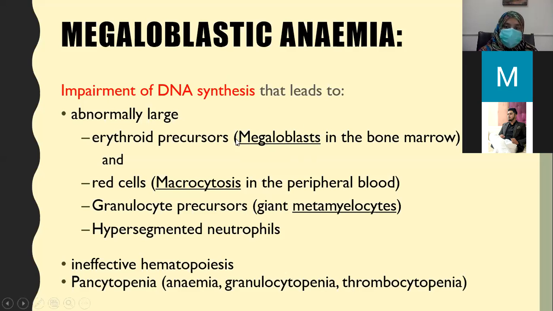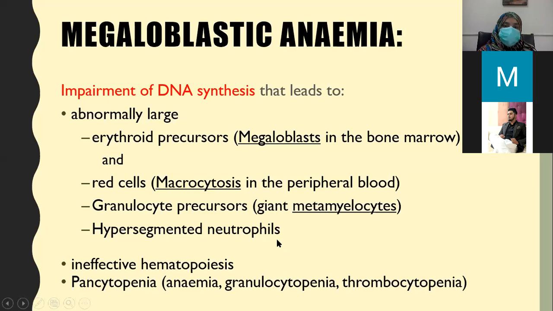These are megaloblasts in the bone marrow, and abnormally large red cells in the peripheral blood. The abnormally large red cells are called macrocytes. Abnormally large granulocyte precursors. What are granulocytes? These are WBCs. WBC precursors are also abnormally large in the bone marrow, so they are called giant metamyelocytes, and hypersegmented neutrophils.